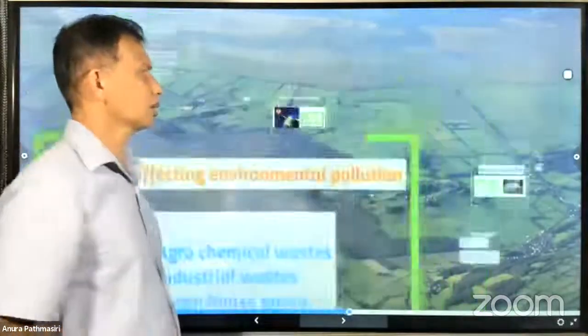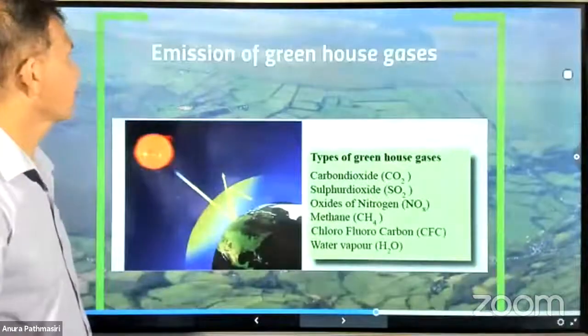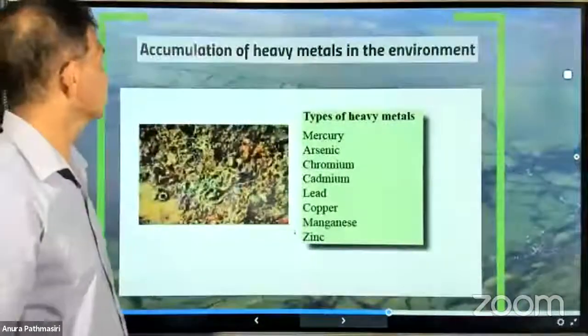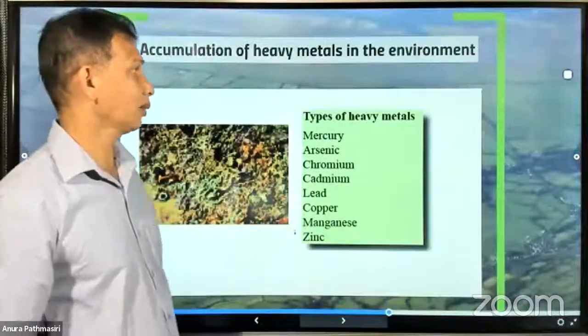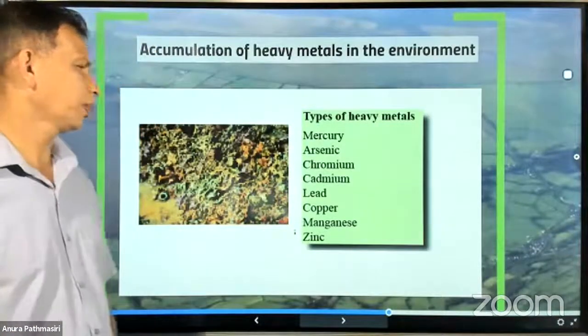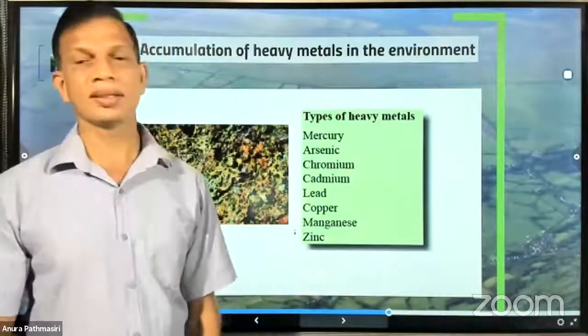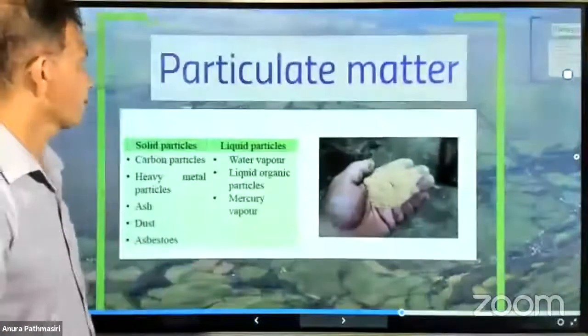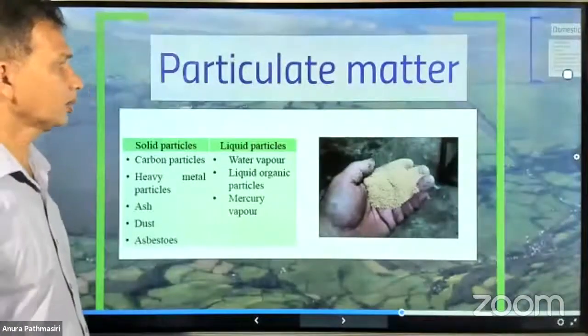Our next one is the heavy metals: accumulation of metals in the environment. Mercury, arsenic, chromium, cadmium, lead, copper, manganese, zinc. And particulate matter.